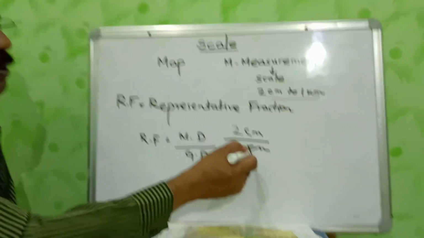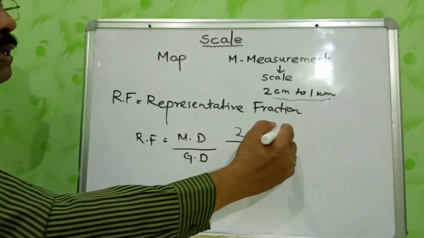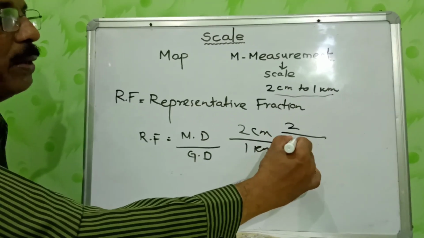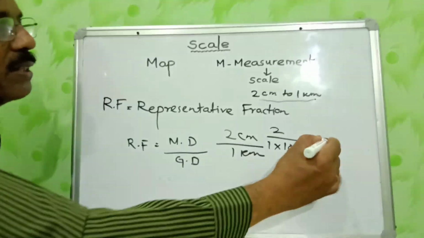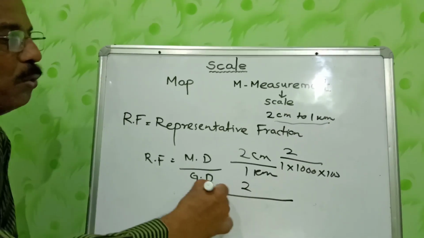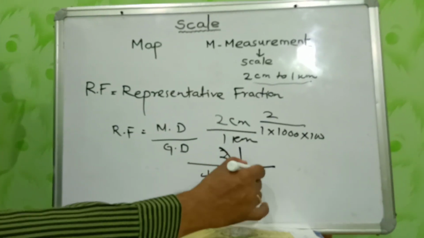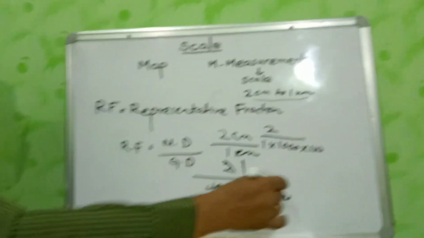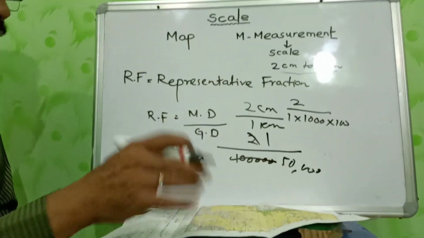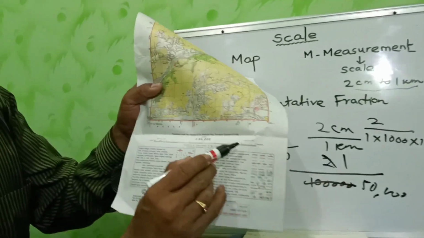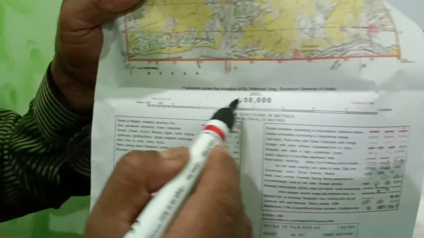Clear? Now you need to convert this denominator into a numerator form. 2 centimeter by 1 kilometer. So 2 by 1 kilometer has 1000 meters and 1 meter has 100 centimeter. So you get the figure 2 by 1 lakh. Now divide it, you get 1:50,000. Clear? 1:50,000 is the representative fraction. Now in this scale, 2 centimeter to 1 kilometer is the verbal scale. When we convert, we get this figure 1:50,000.